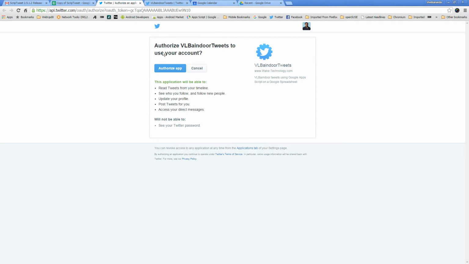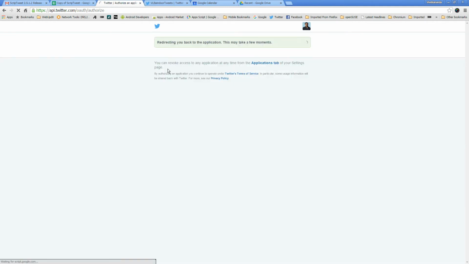What is this app able to do? It's able to read tweets from my timeline. It's able to see who I follow and follow new people if required. Update my profile, post tweets for me. That's what I need to do. And access direct messages. So it would be able to do all of that. It will not be able to see my password. So I would hit this blue button, authorize app.